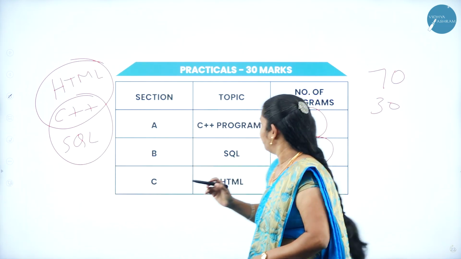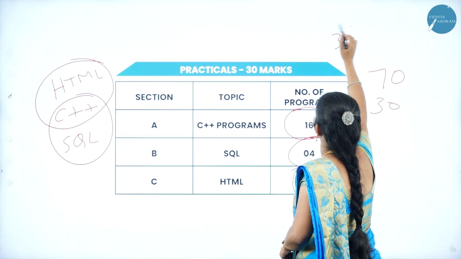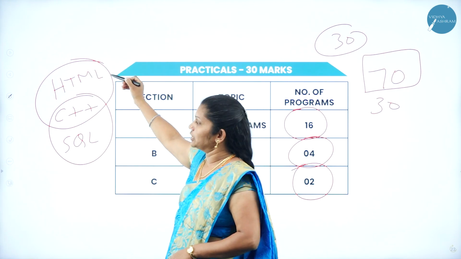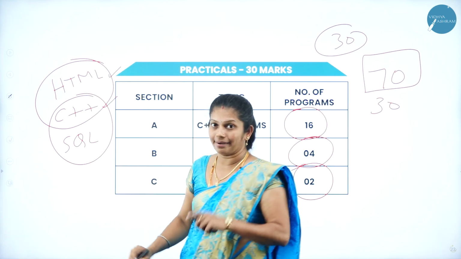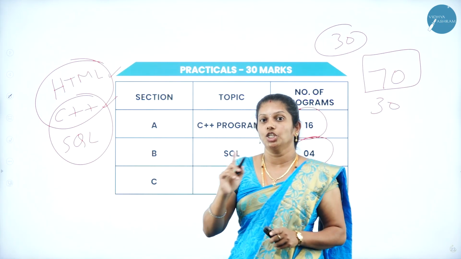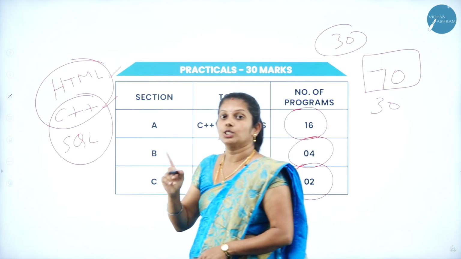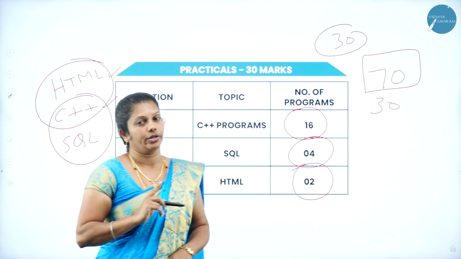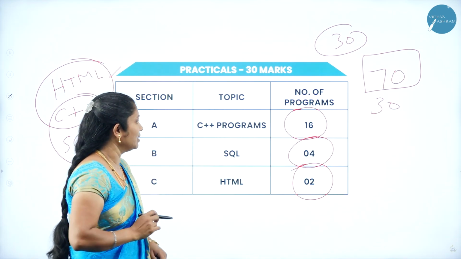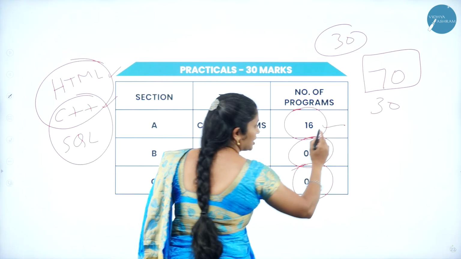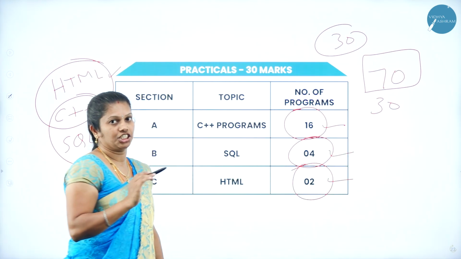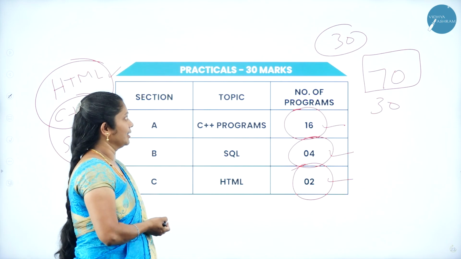Totally, for practicals you have 30 marks. Theory you will write only for 70 marks. In the first program, writing carries 6 marks, second program writing 6 marks. That means procedure writing is 6 marks each, execution carries 8 marks, Viva carries 4 marks, and your record carries 6 marks. Totally 30 marks for the practicals. 16 C++ programs, 4 SQL programs, as well as 2 HTML programs. This is the lab pattern.